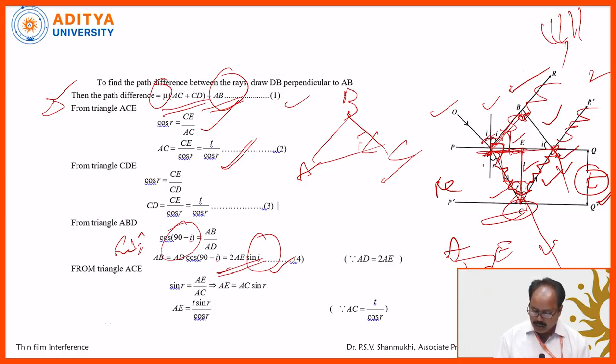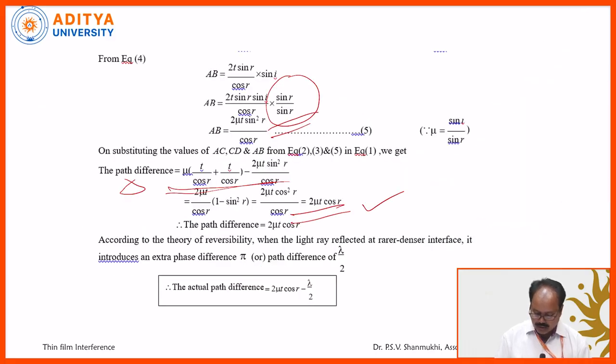That's why we have to take the optical path difference 2 mu t cos r plus or minus lambda by 2. You can take plus lambda by 2 or minus lambda by 2, anything you can take, but the final result will not change. So this is the actual optical path difference we are getting.